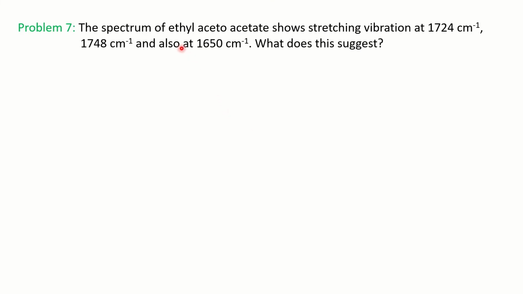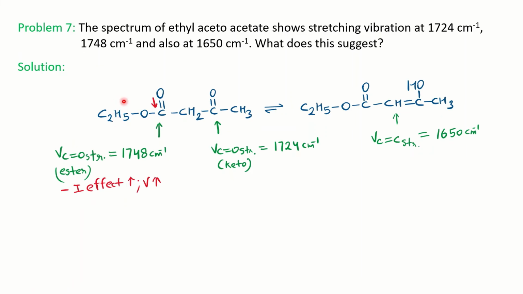This problem is slightly different from the previous one. They have given the spectrum of ethyl acetoacetate. Three frequencies are given here. Now you have to justify these three frequencies. For that, you should know the structure of ethyl acetoacetate. Ethyl aceto, so this is ethyl aceto, OC double bond O. The oxygen is attached to the ethyl group. Okay, so this is important.